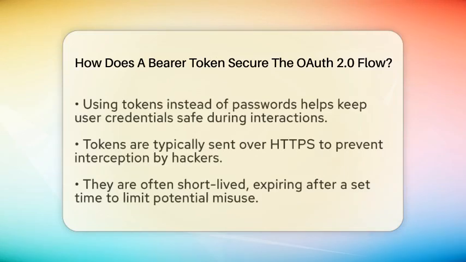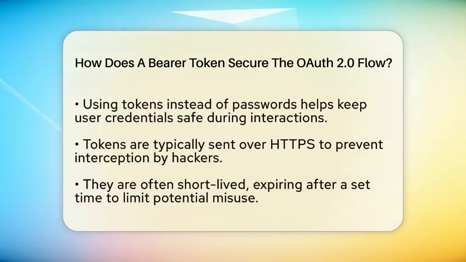When a client wants to access a protected resource, it includes the bearer token in its request. The resource server, which hosts the data or service, checks the token to see if it's valid. If the token is valid, the server grants access. If not, access is denied. This process keeps user credentials safe because the client doesn't need to send passwords every time. Instead, it just uses the token.